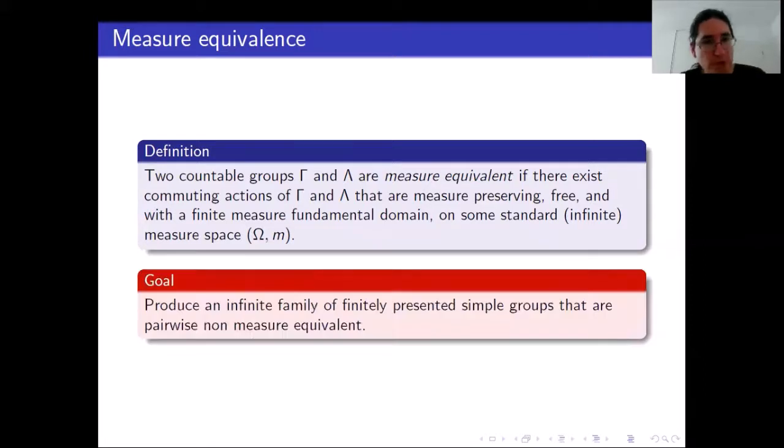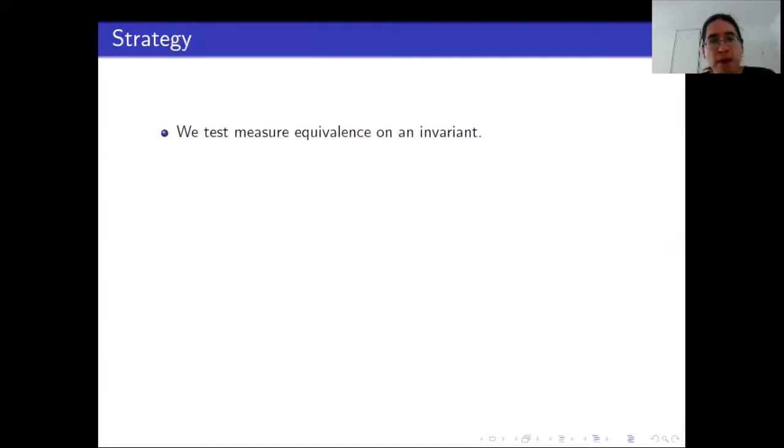So what is our goal? Our goal is to do the same thing as Caprace-Rémy or as Skipper, Witzel, and Zaremsky. We want to produce an infinite family of finitely presented simple groups that lie in different equivalence classes. Here I want to do measure equivalence, so we want groups that are pairwise non-measure equivalent. Naturally, we won't do this by just manipulating measure equivalence itself.